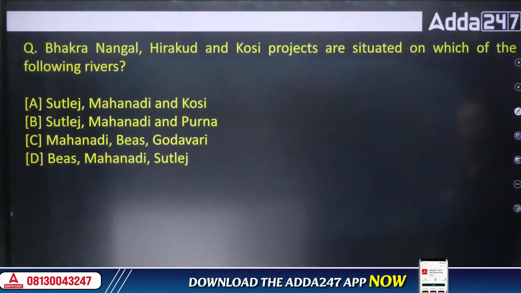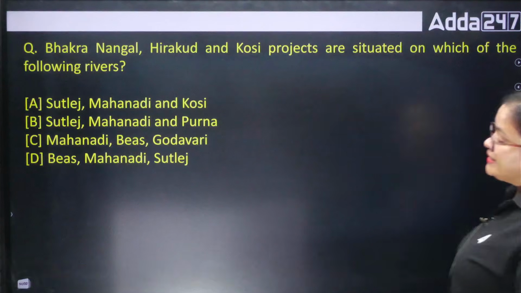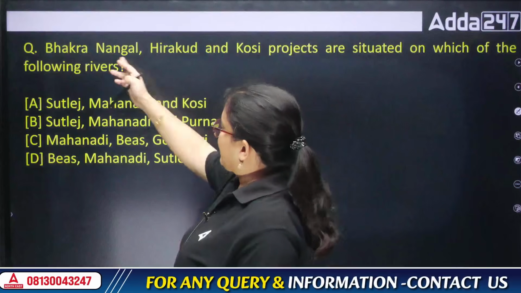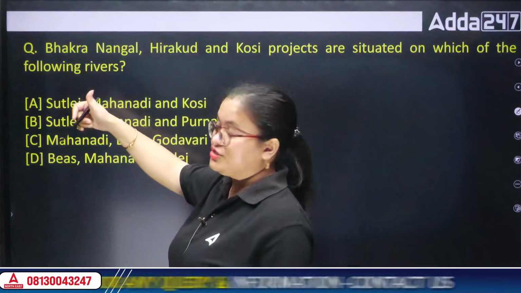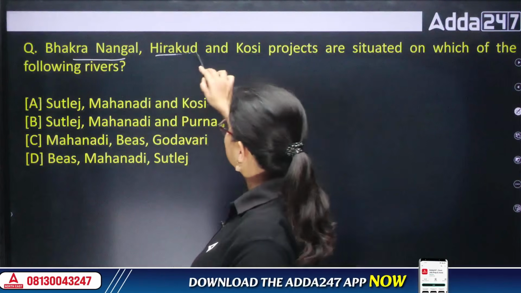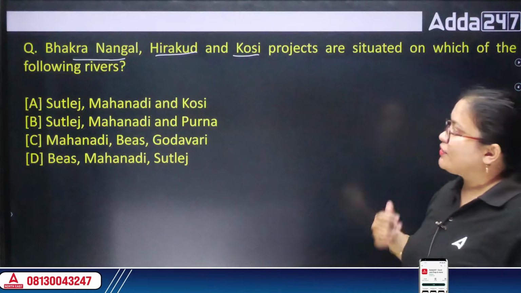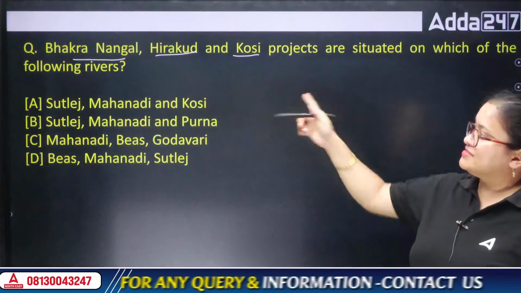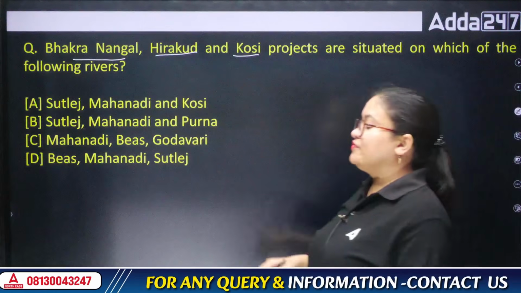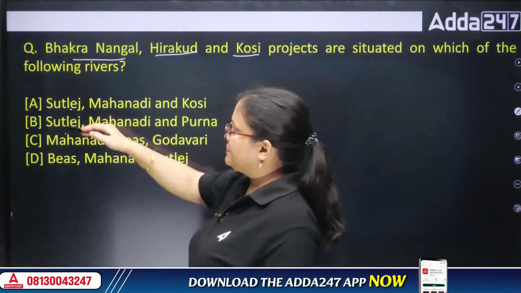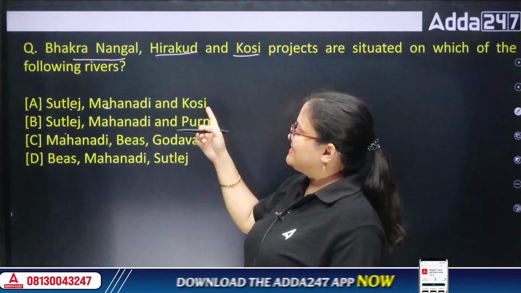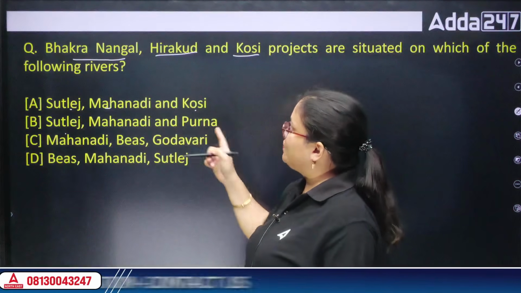Vakranangal, Hirakud and Kochi project are situated on which of the following rivers? So there are 3 dams I have said. This is a question of Indian geography. One is Vakranangal, one is Hirakud, one is Kochi. So the question is, in which rivers are these 3 dams situated? The first option is Sutlej, and Mahanadi is also there. The last option is Kochi and Purna.